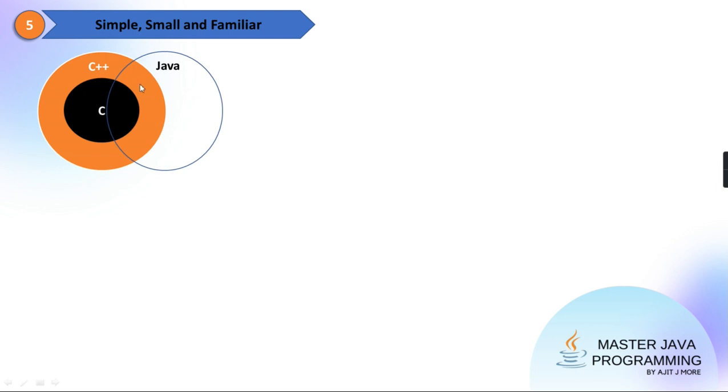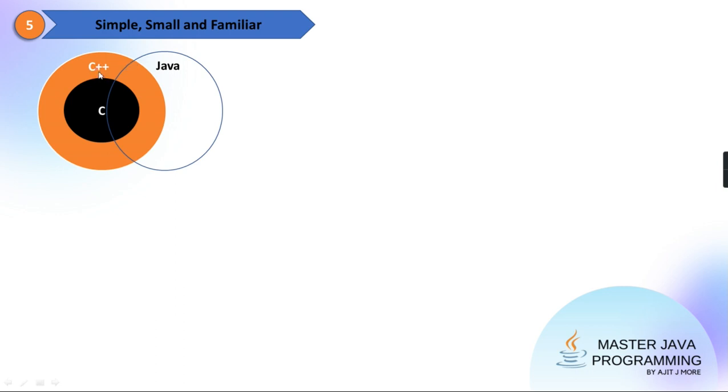But problem-creating features like pointers, loss of precision, or in C++ the multiple inheritance problem, they have tried to remove. We are not carrying those with Java. We are taking only the good features, and Java has added its new features also.